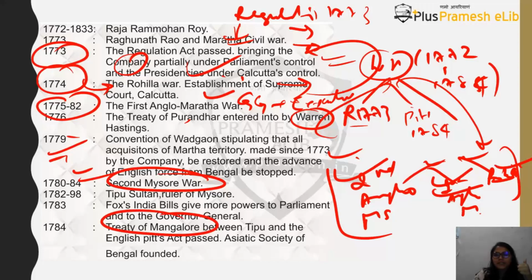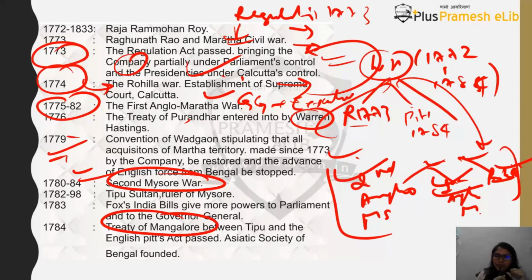So what is the first treaty that is signed when the first Anglo-Mysore war is happening? Treaty of Madras. Second Anglo-Mysore war, Treaty of Mangalore, and third Anglo-Mysore war will be Treaty of Srirangapatnam. Okay, three treaties: Madras, Mangalore, and Srirangapatnam.